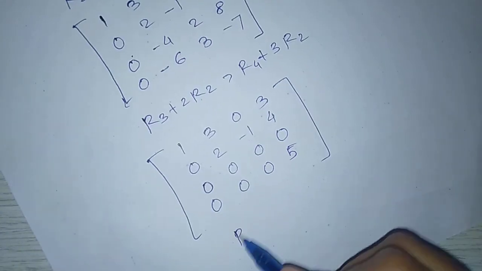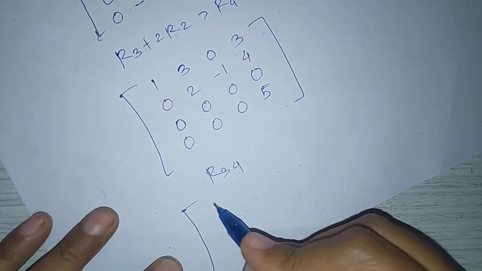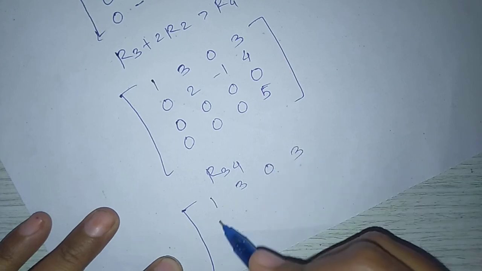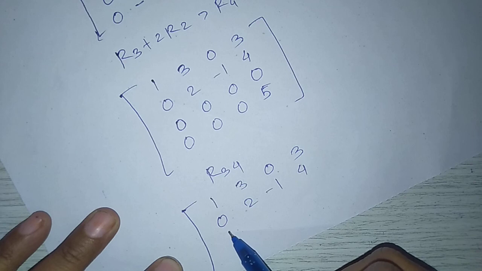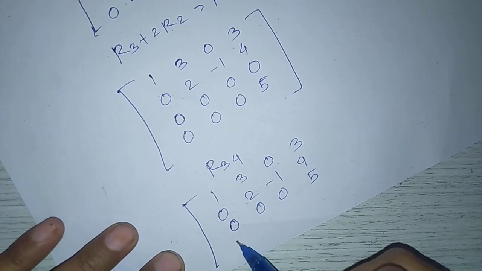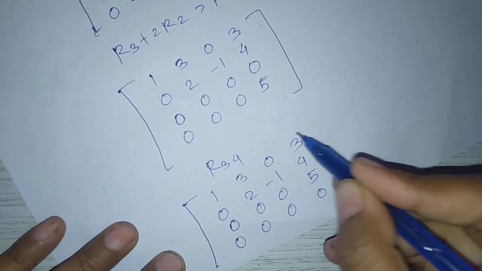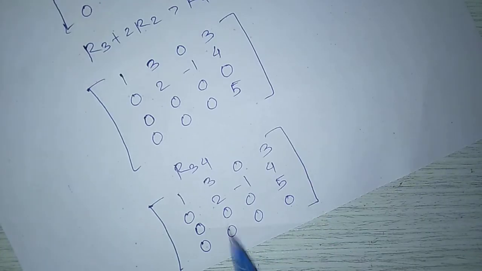So, interchange the third and fourth rows. We get 1, 3, 0, 3, 0, 2, minus 1, 4, and the fourth row 0, 0, 5, and the third row becomes the fourth row 0, 0, 0. Here, the pivot position occurs in the first, second, and third rows.